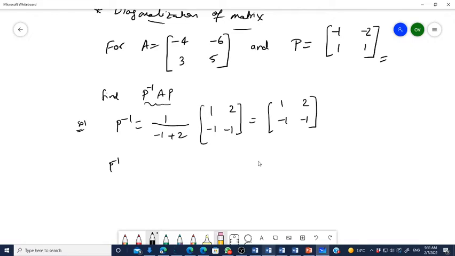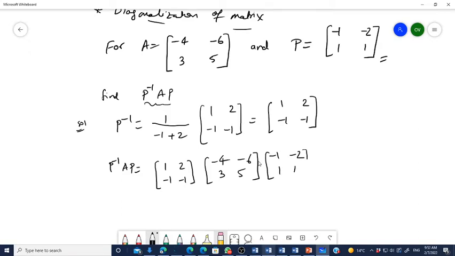Now it is time to find P inverse A P. Whenever you find P inverse A P, P inverse means 1, 2, minus 1, minus 1. A matrix is minus 4, minus 6, 3, and 5. And P matrix is minus 1, minus 2, 1, 1. What will you get? You will get a diagonal matrix: 2, 0, 0, minus 1.